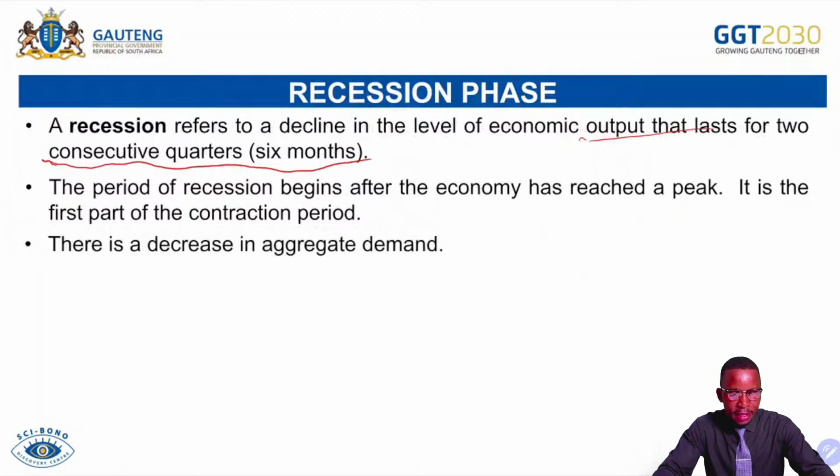There is a decrease in aggregate demand. So why do we have a decrease in the demand for goods and services, or aggregate demand as a whole, under recession? It is because when you face recession, that means people are unemployed.